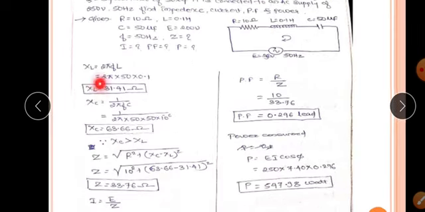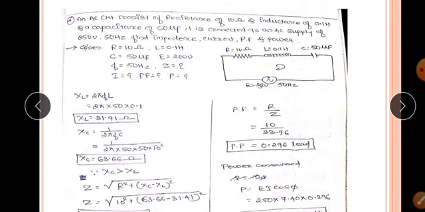We will discuss some problems. An AC circuit consists of a resistance of 10 ohm, an inductance of 0.1 Henry, and a capacitance of 50 microfarad. It is connected to an AC supply of 200 volt, 50 hertz is the supply frequency. Find the impedance Z, current I, power factor and power.